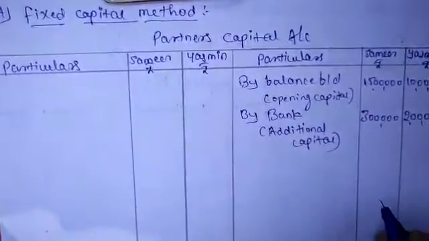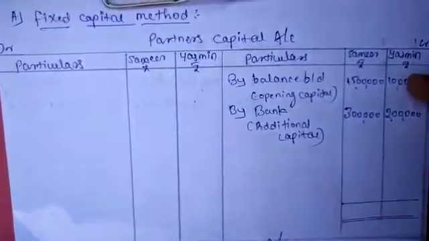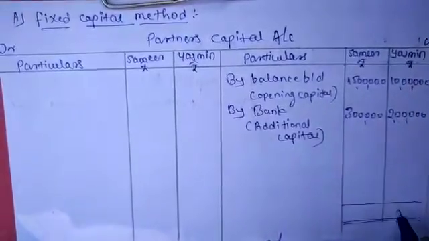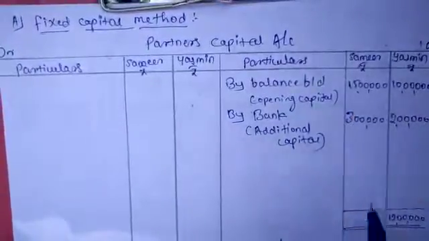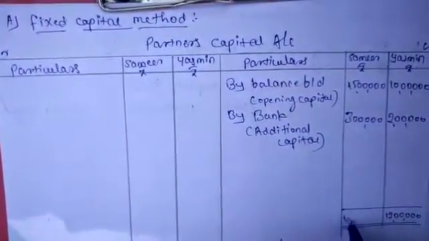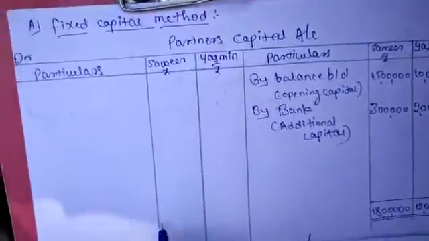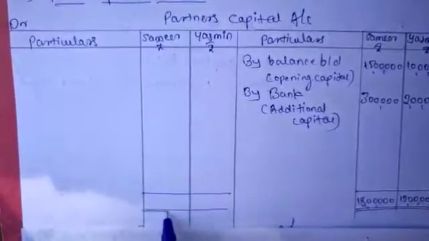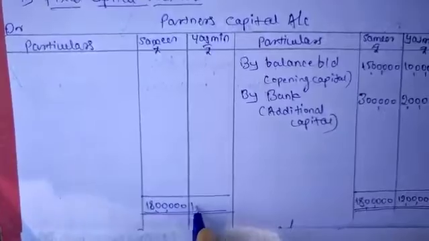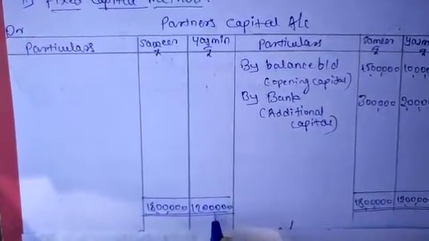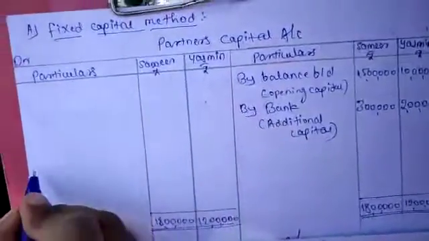So close down the accounts here. Next step is to close down the accounts. 10 lakhs plus 2 lakhs, it is 12 lakhs. 15 lakhs plus 3 lakhs, 18 lakhs. This side also the same entry, same amount you have to put there: Samir 18 lakhs, Yasmin 12 lakhs. And the difference here,